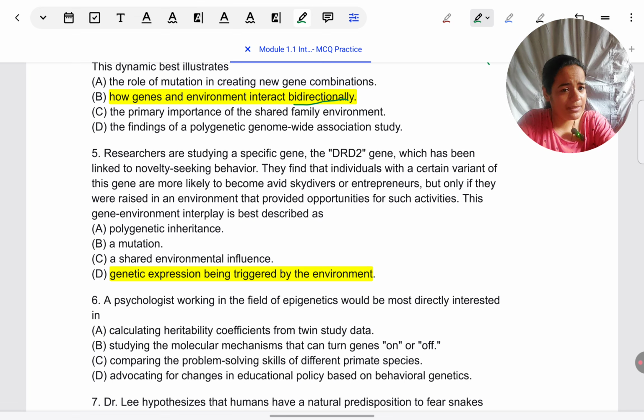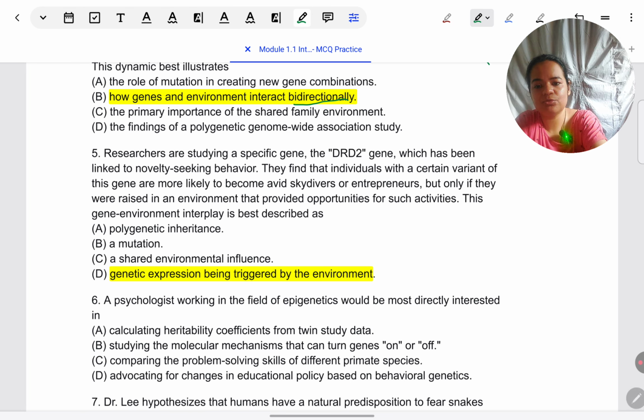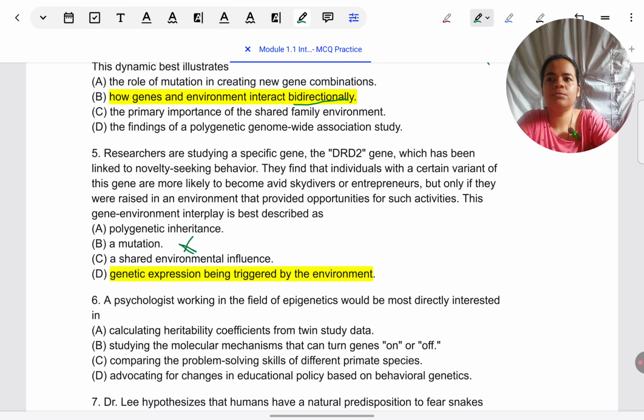Some students might get confused here with B, which is mutation. So I'd like to rule that out and explain why that is not the case. Mutation is usually some damage to the gene. It is about developing disorders or tendencies towards them because the gene has usually undergone damage during the prenatal stage. This is more about inheriting specific alleles of the genes rather than mutations. So that is not the correct response here.